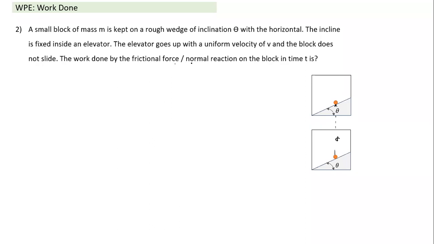We have to calculate work done by the normal force separately. So these are two independent quantities. We don't have to calculate work done by all forces. Of course, if we had to calculate work done by all forces on this block m, the small block placed on the inclined plane, since it is moving at constant speed, work done by all forces has to be zero. But here we have to calculate for individual forces. So let's understand what we are going to do. We are going to mark the displacement. We are going to mark forces with direction.